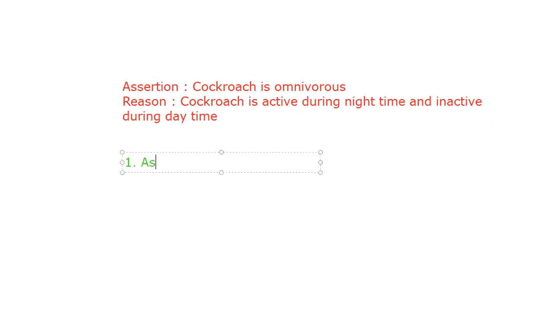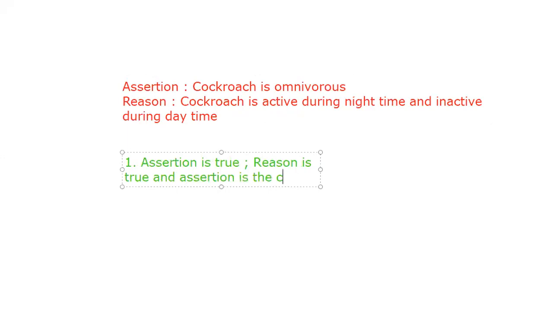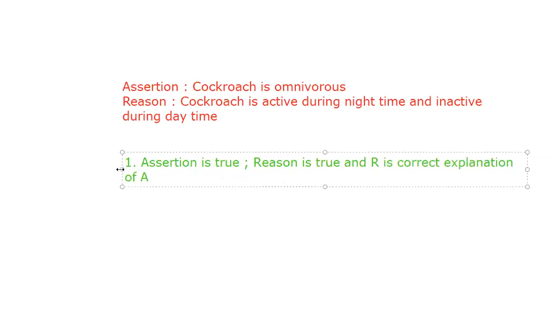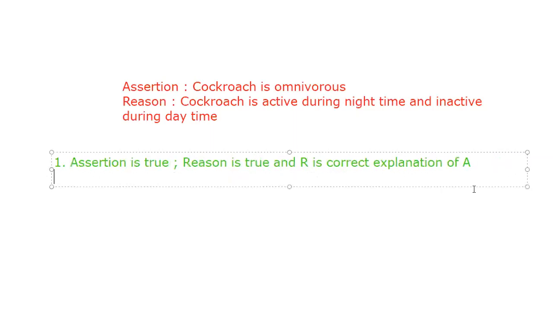Option 1: assertion is true, reason is true, and reason is the correct explanation of assertion. Or we use the abbreviation: R is the correct explanation of A. This is the first option. Next, the second option. What is the second option?